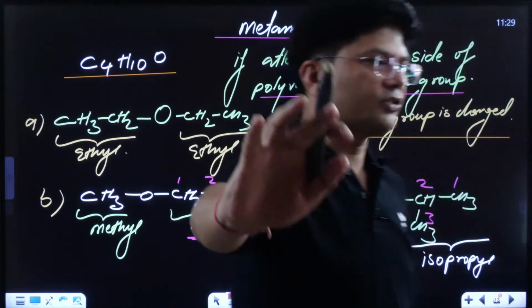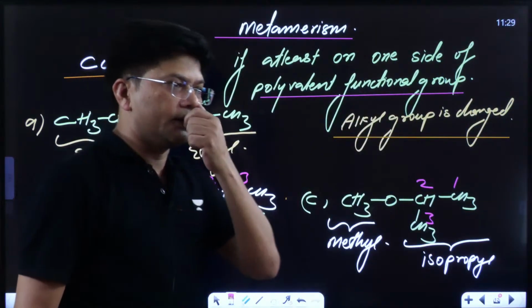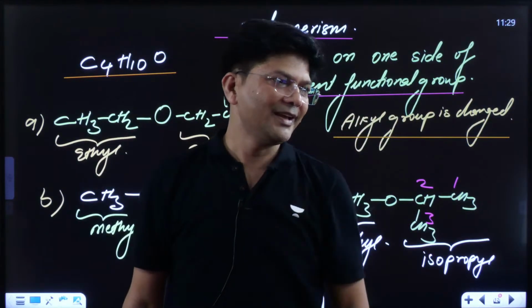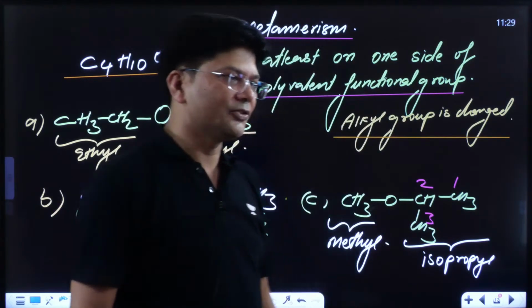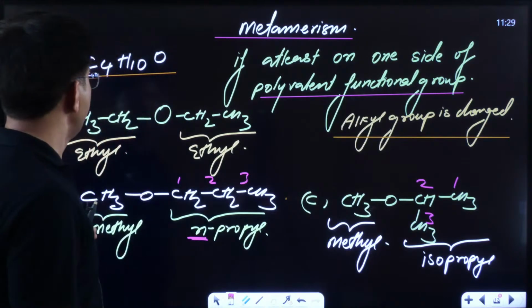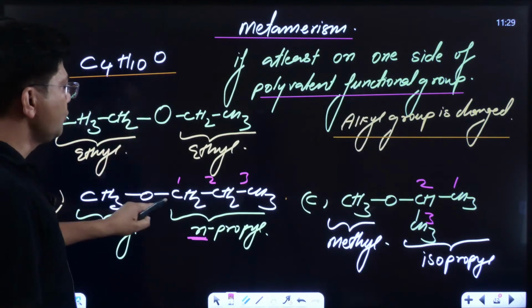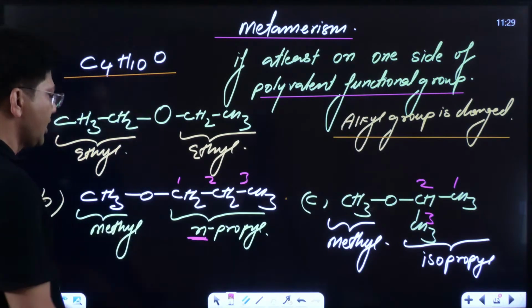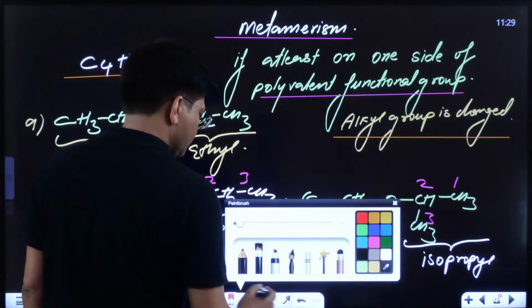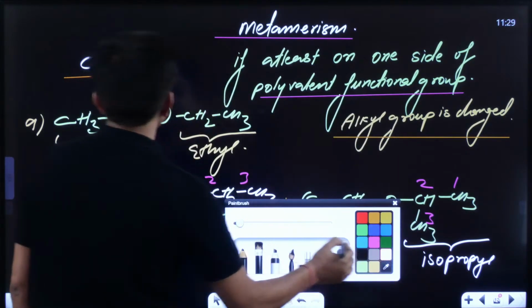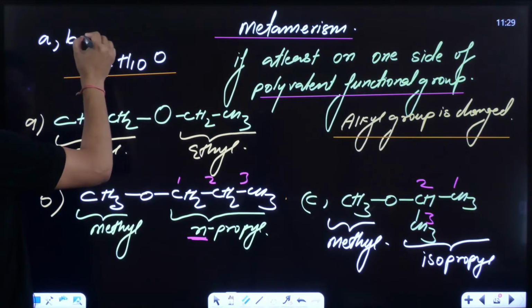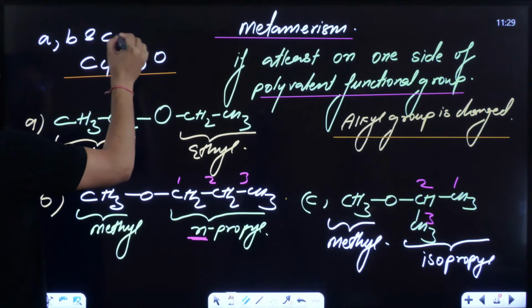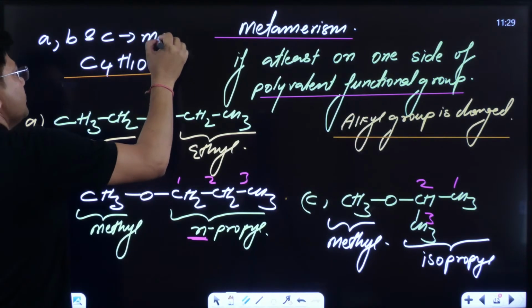Do let me know in the chat section. Show me the thumbs up if you are able to understand it, then I can move ahead. So A, B and C, all 3 are being metamers.